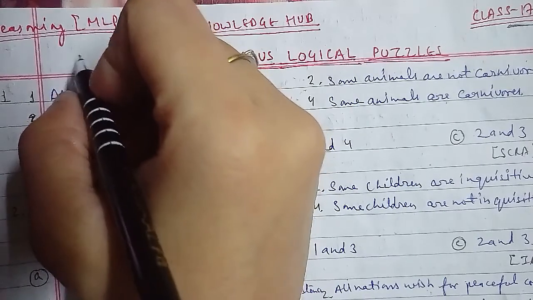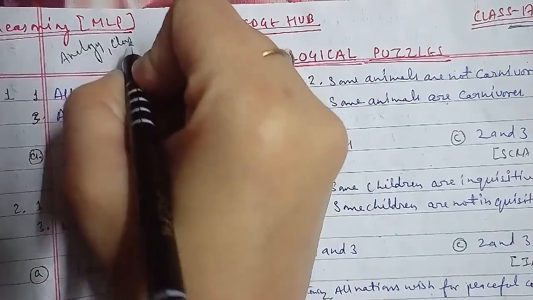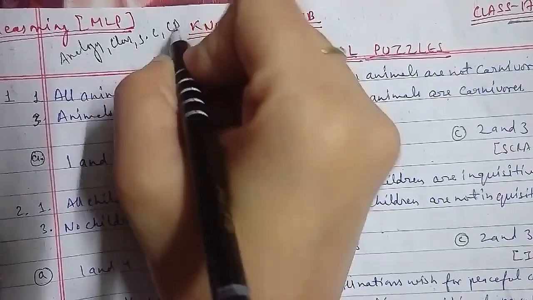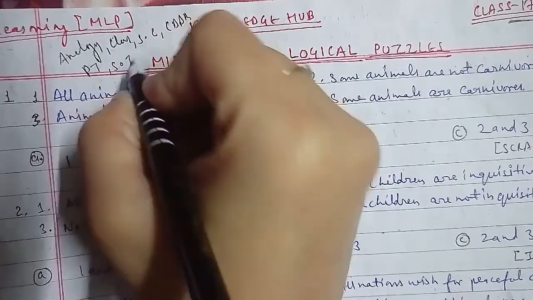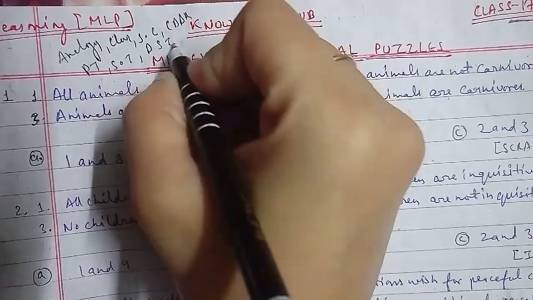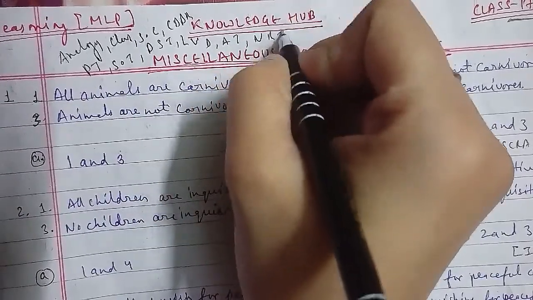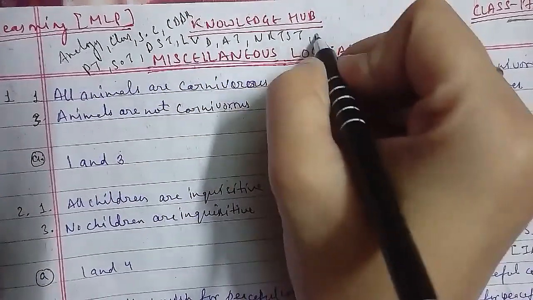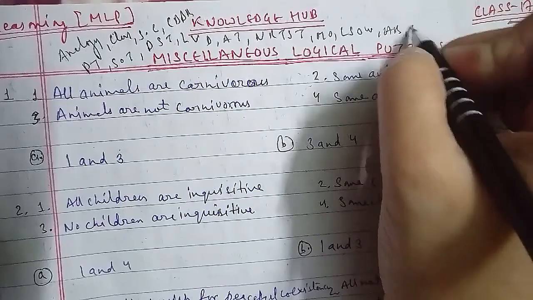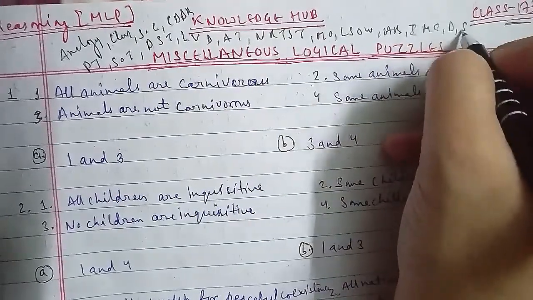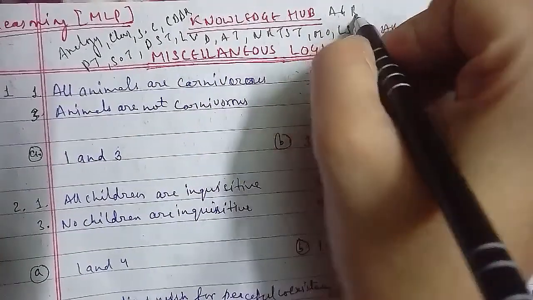So what we had studied about it: first is the analogy, the second is the classification, the series completion, decoding, blood relation, and then we had done puzzle test, then sequential output tracing, and then direction sense test, and then logical Venn diagram as well, and then alphabet test, and उसके बाद फिर number ranking, time sequence test as well. उसके बाद है फिर mathematical operation, logical sequence of words, and then after that arithmetic reasoning. उसके बाद है inserting the missing character, data sufficiency, and then decision making as well. In regard to it, the assertions and reason as well, and situation reaction test, then verification of the truth of the statement as well.